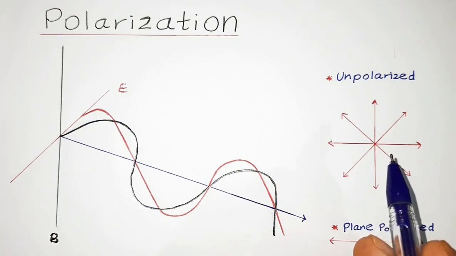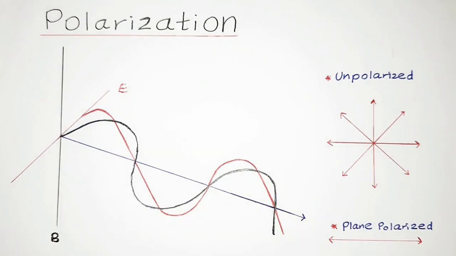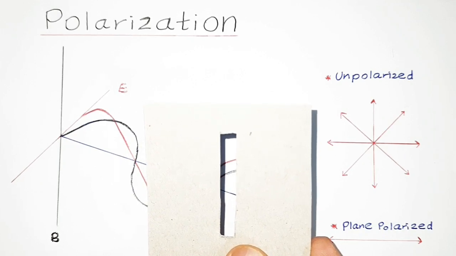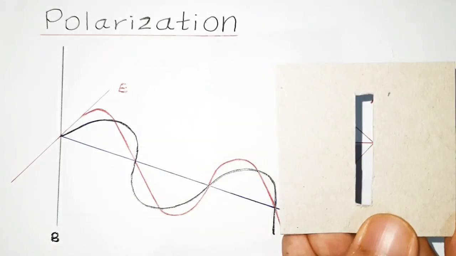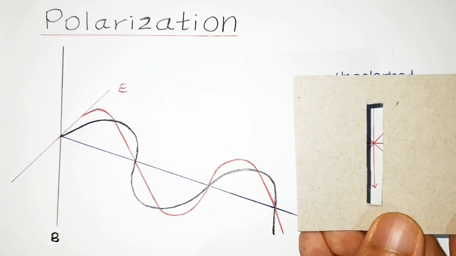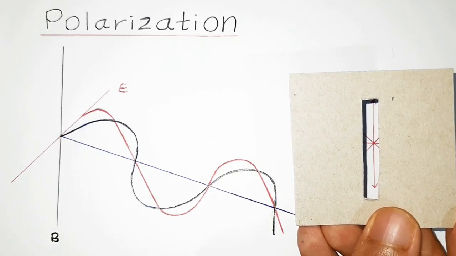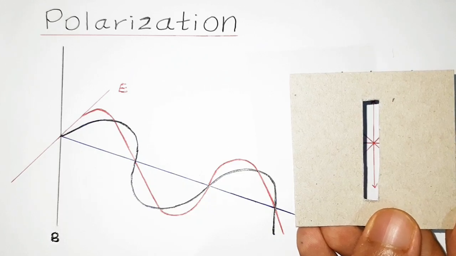So what can we do in order to plane polarize this wave? What we can do is filter out the plane polarized light. Let us assume this particular slit as a filter. If we place this on top of this particular direction, which is the vertical direction, it would only give out waves which are in this direction. So it is in a single direction.